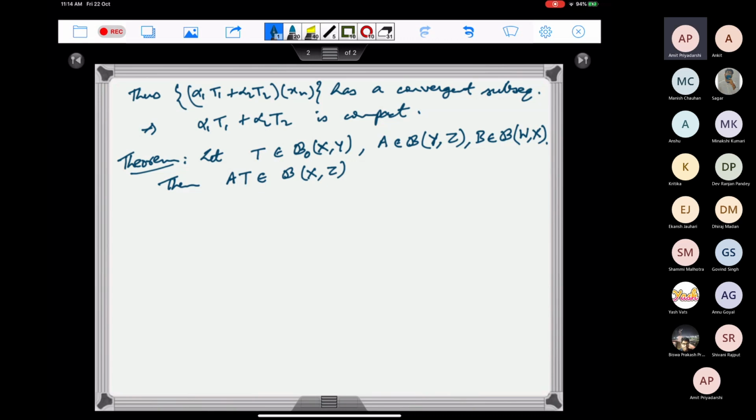Clearly this is a bounded linear operator, but if T is compact, then this is compact. And similarly, if I take TB, B is an operator from W to X and T is from X to Y, so TB will be an operator from W to Y. So this is also compact.